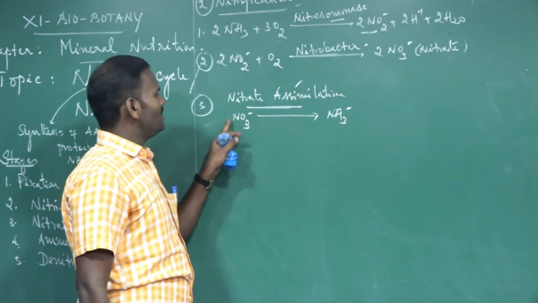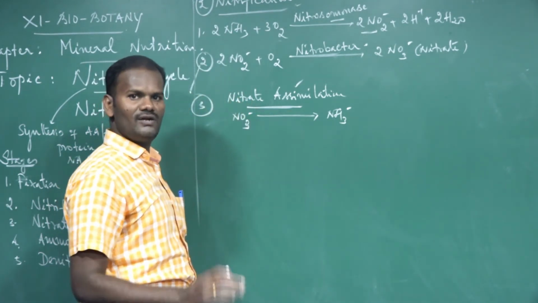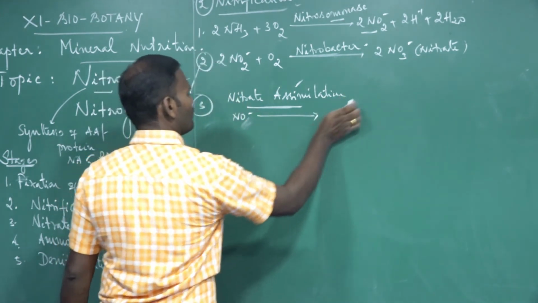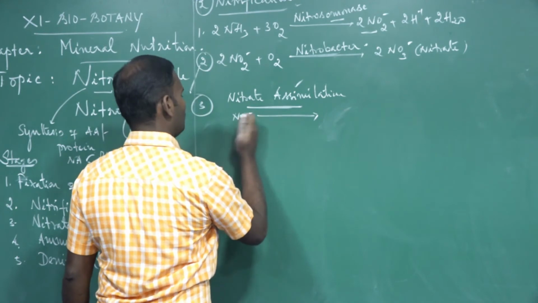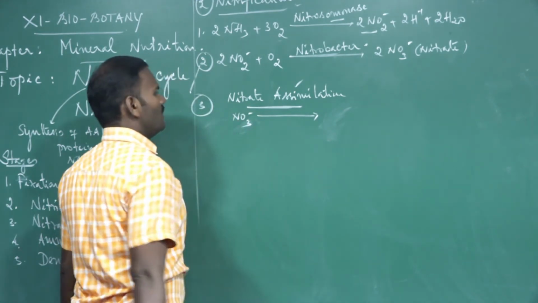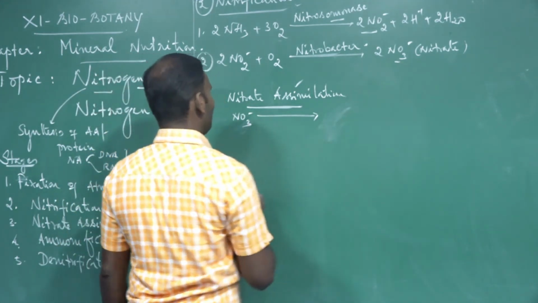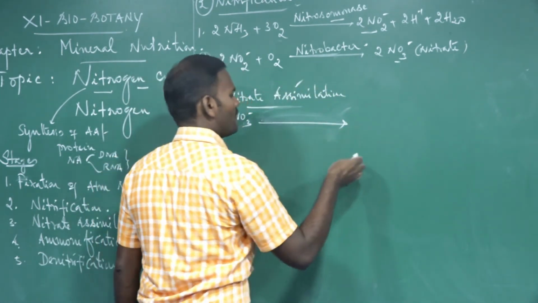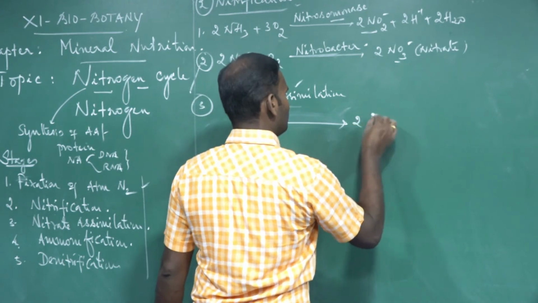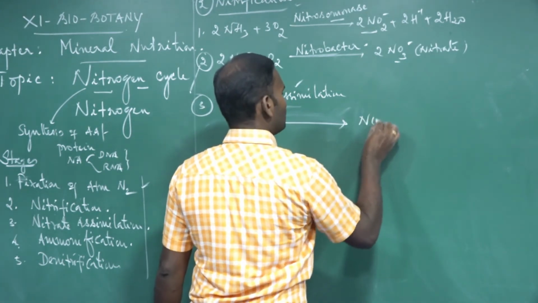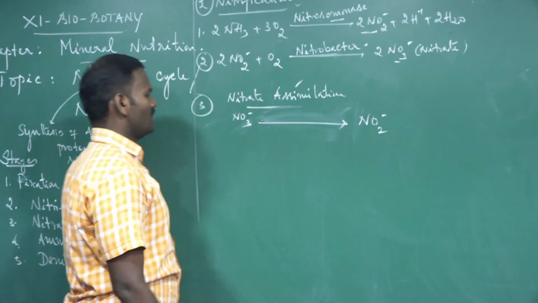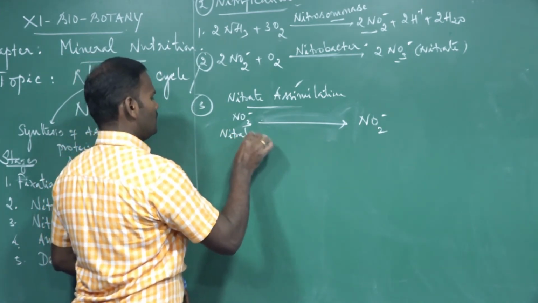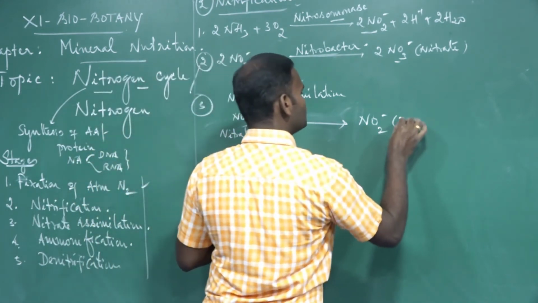This process is called nitrate assimilation. It includes 2 steps. In the first step, nitrate ion gets reduced into nitrite ion.